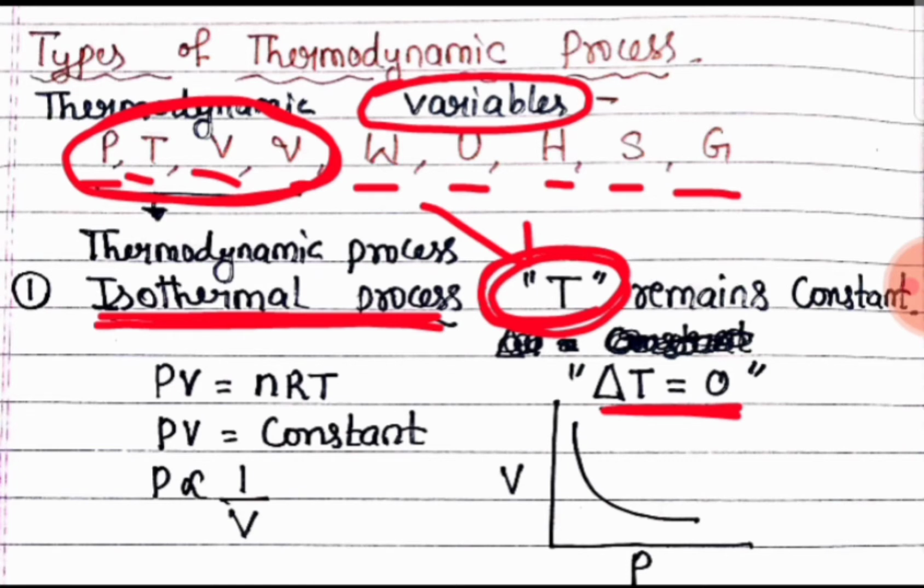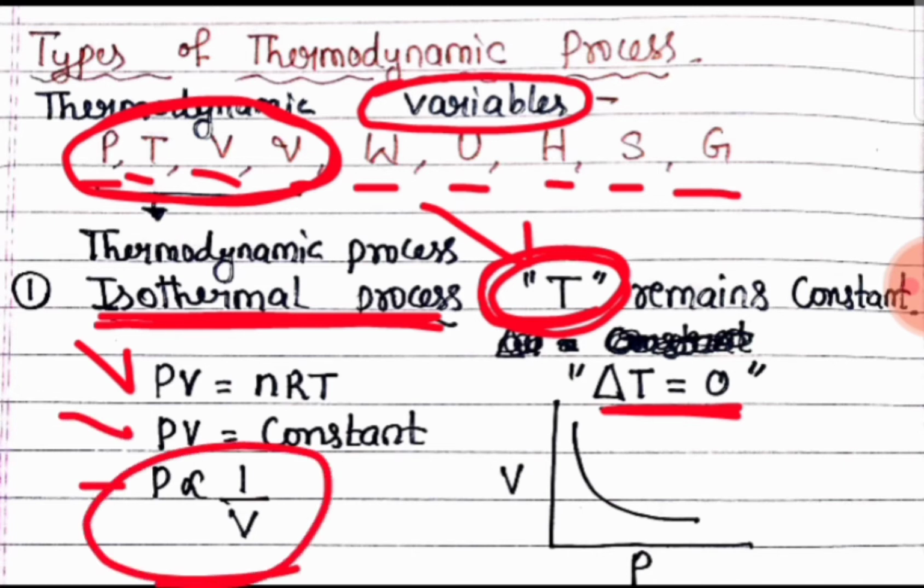So delta T is 0. In that case, if you use the ideal gas equation, we will get PV is equal to constant. Pressure is inversely proportional to volume. If you increase the pressure, volume decreases.